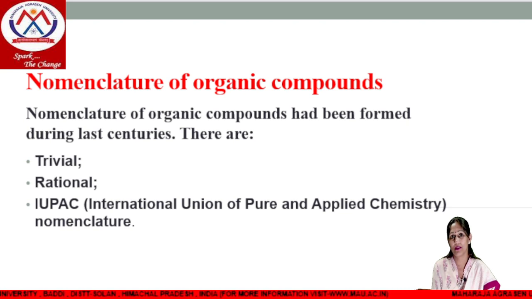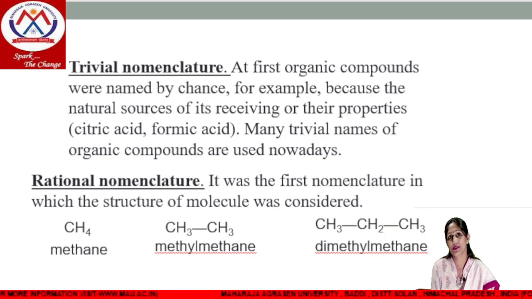Then we can discuss the nomenclature of organic compounds. We can name an organic compound by three methods: trivial, rational, and IUPAC. IUPAC means International Union of Pure and Applied Chemistry. First of all, we'll discuss trivial nomenclature. In this, compounds which were discovered by chance are named by their finder, or from their properties, or by the source from where we get the product, like citric acid from lemon, and formic acid. Okay.